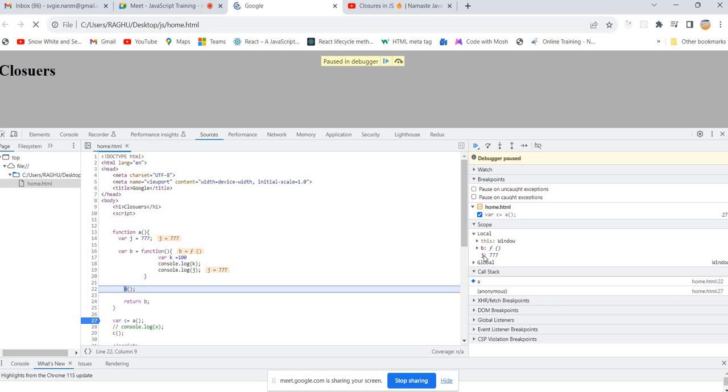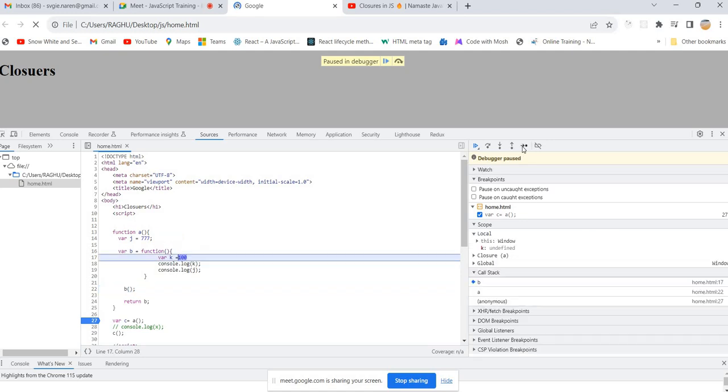Now what happened? The J value is 777 and the B value is a function. Now I'm just invoking the function B. Observe carefully. We have the global execution context, and on top of that we have the execution context of A. Now we are invoking function B.